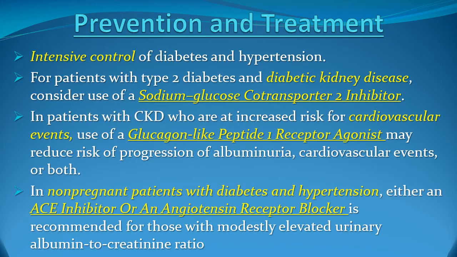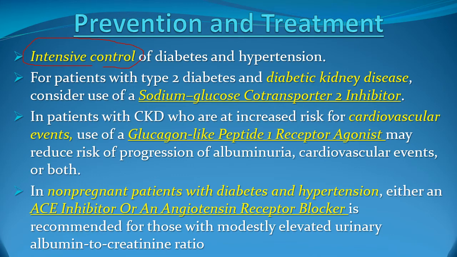Now, what is the management and how can we prevent diabetic nephropathy? The most important item in prevention of diabetic nephropathy is achieving intensive control. In the first or the second lecture, we spoke about the therapeutic goals. When you are treating a diabetic patient, whether type 1 or type 2, you have to achieve A1C less than 7, fasting between 70 and 130, and peak postprandial not exceeding 180. For patients with type 2 diabetes who have evidence of diabetic kidney disease, the latest recommendation addresses the use of sodium glucose cotransporter 2 inhibitors for treatment of diabetes.